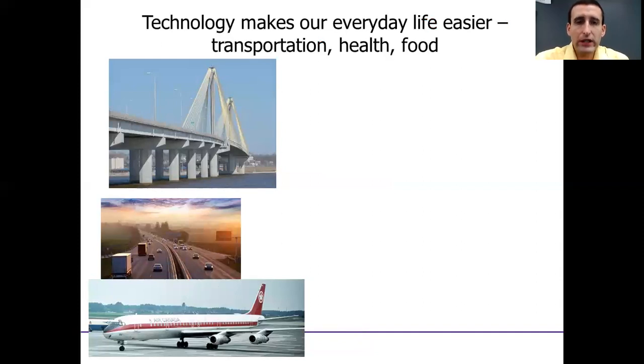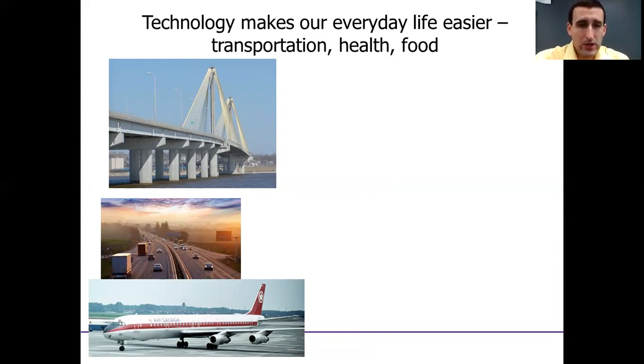So how does this really make our everyday life better, right? Is it really better, or is it just different? You know, would you rather live today or 200 years ago? Isn't it just that we're busier today and we work more hours and it's no fun? Well, I have several examples here of really sharp differences that technology has made for us.